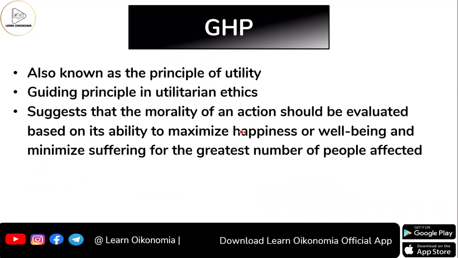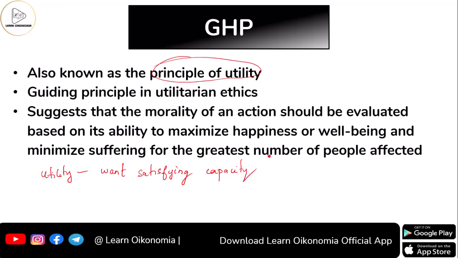So, coming to the idea of the greatest happiness principle, it is also known as the principle of utility. You know that as far as utility is concerned, utility looks at the want satisfying capacity or power. If you are considering a commodity, you look at the want satisfying power of the commodity. If you are considering a service, you look at the want satisfying power of that service.